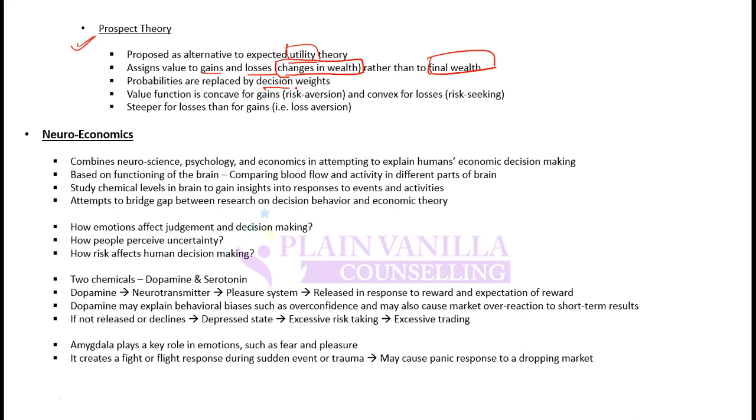Probabilities are replaced by decision weights. Value function is concave for gains and convex for losses. So prospect theory says that for gains, investor will be risk averse, but for losses, investor will not be risk averse. So if he is making losses, he will hold on to his investment, he will not sell it.